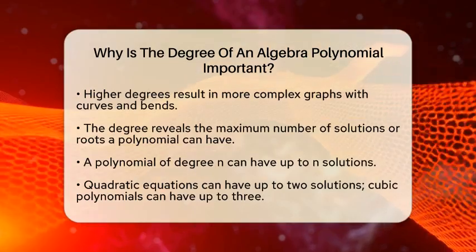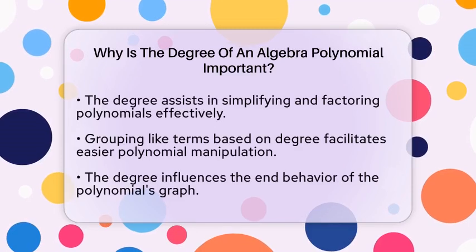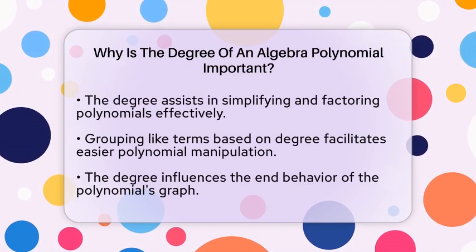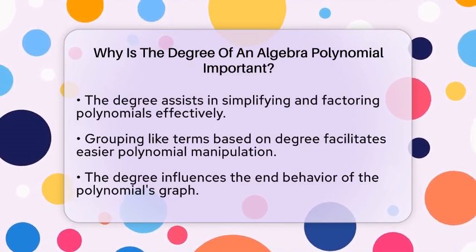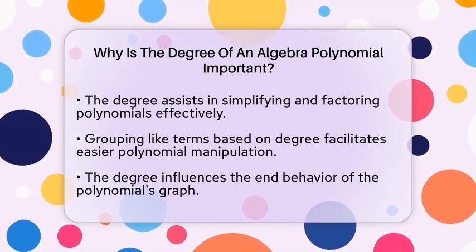Another key aspect is that the degree guides us in simplifying and factoring polynomials. When we combine like terms, we group terms that have the same degree. This makes it easier to work with polynomials. When we factor, the degree tells us how many factors we can expect and helps us decide which methods to use, such as synthetic division or factoring by grouping.